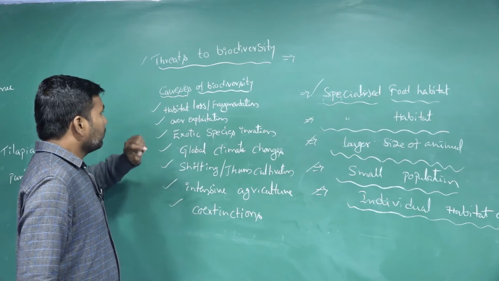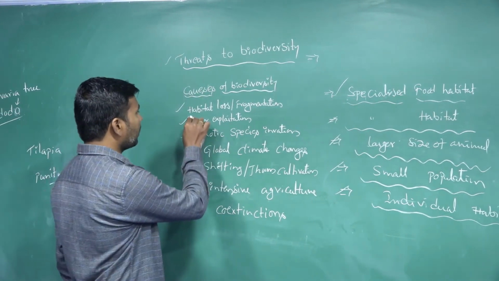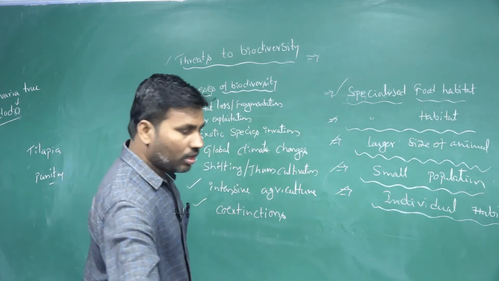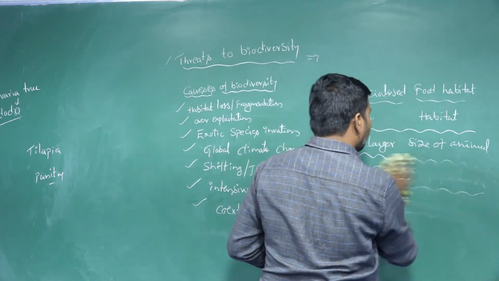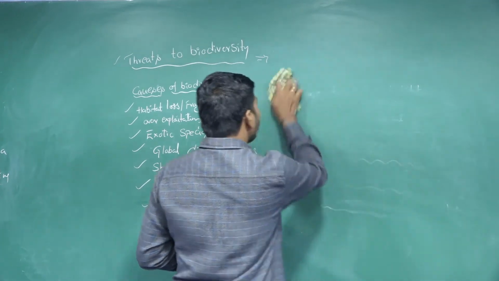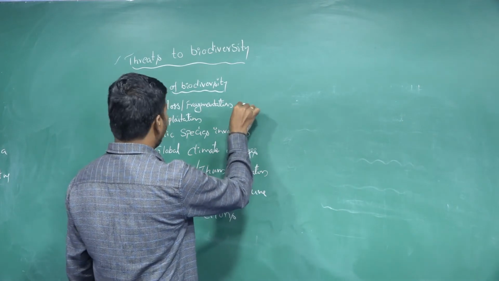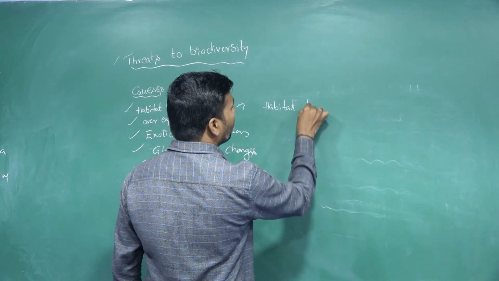So next we are taking the major causes of biodiversity loss. The first one is habitat loss and fragmentation. So loss of habitat: how it causes, or how it is a reason for, the loss of biodiversity, we are taking. The name itself explains it: habitat loss.